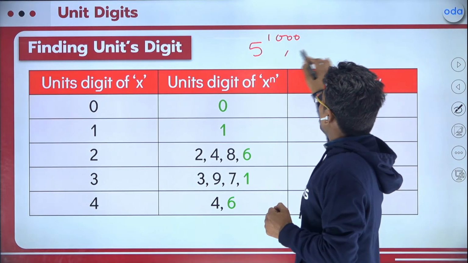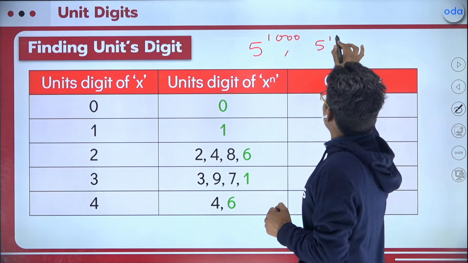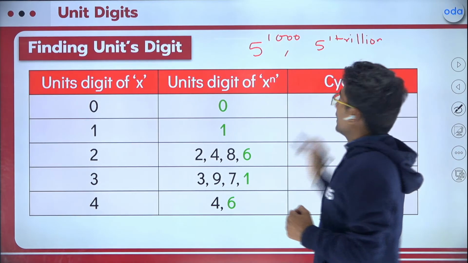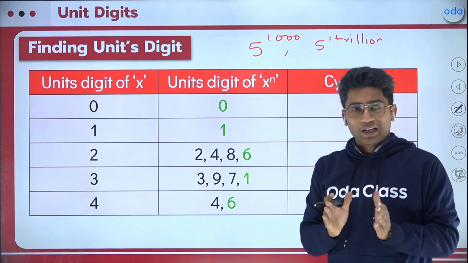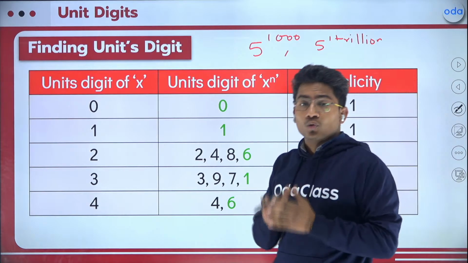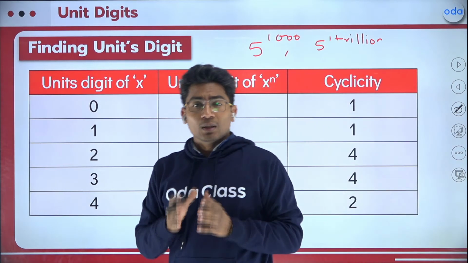So if you write 5 raised to the power 1 trillion, that is a very big number, 1 trillion, you will again be getting the same digit. So these are the digits which always give you the same unit digit, whatever the power be.